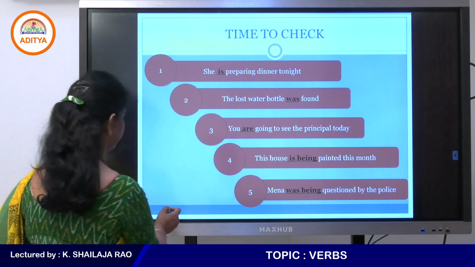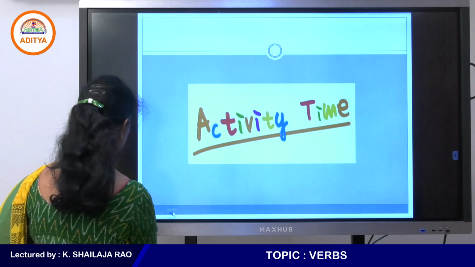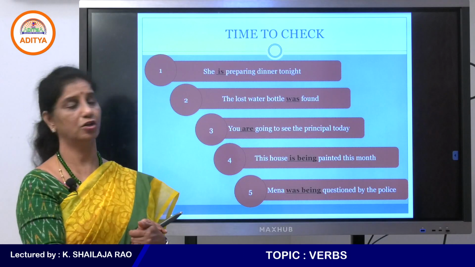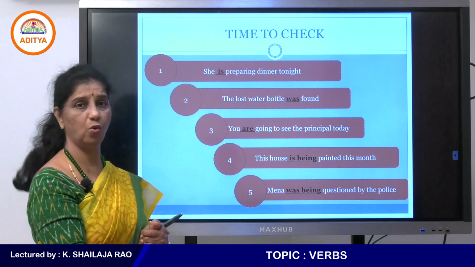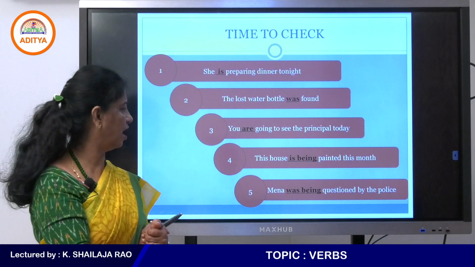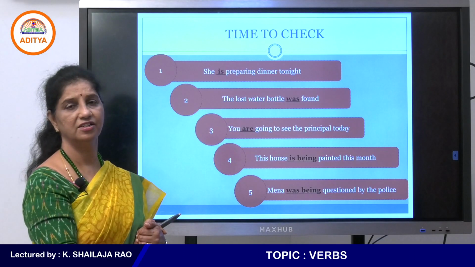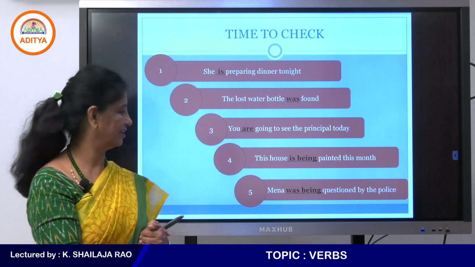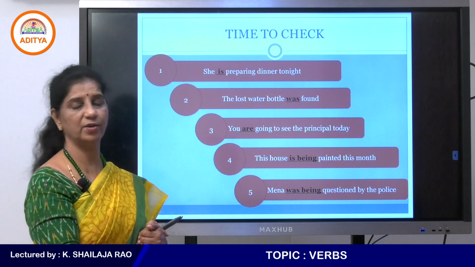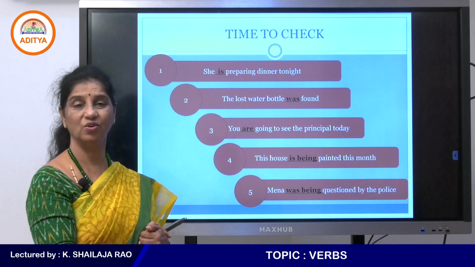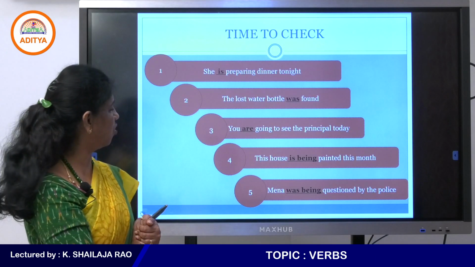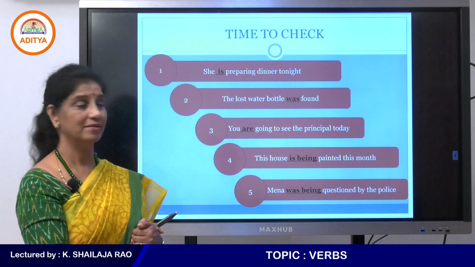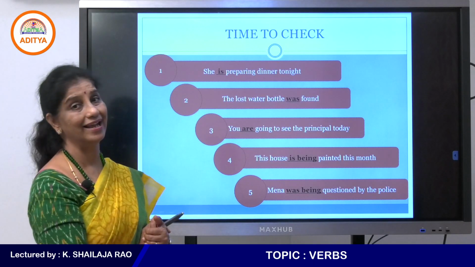She is preparing, okay, let's go back. She is preparing dinner tonight. The lost water bottle was found. You are going to see the principal today. This house is being painted this month. Meena was being questioned by the police. So, all this: is, was, are, is being, was being, they are all helping verbs.